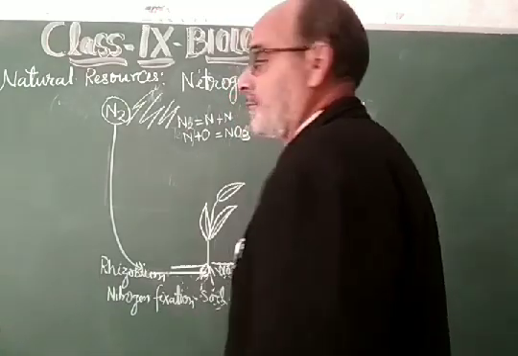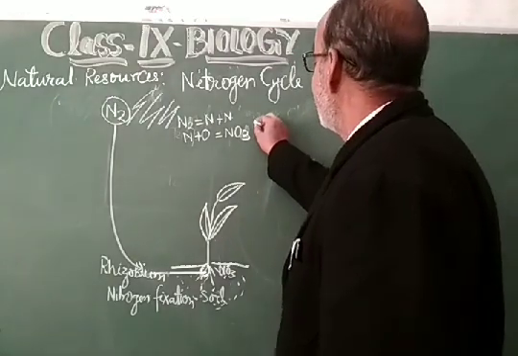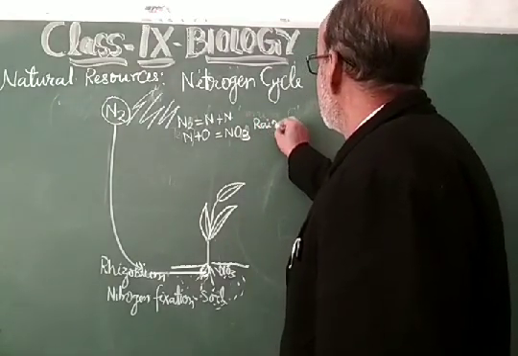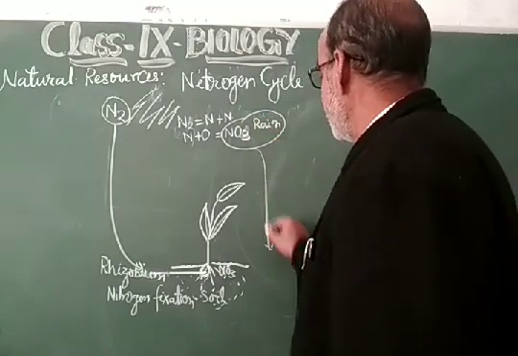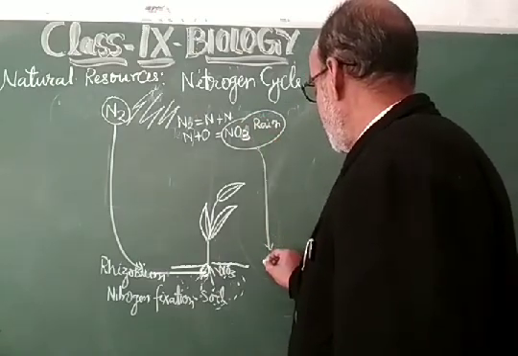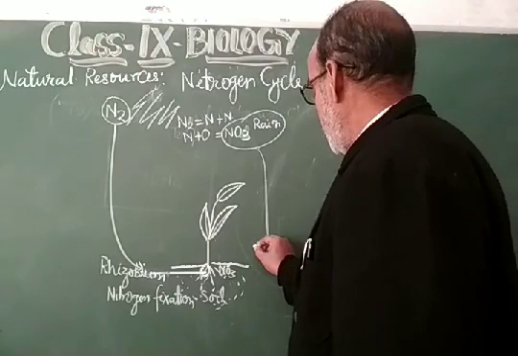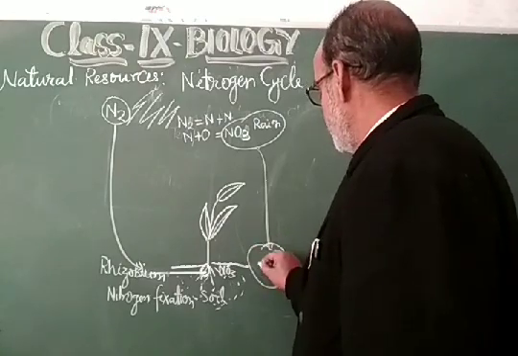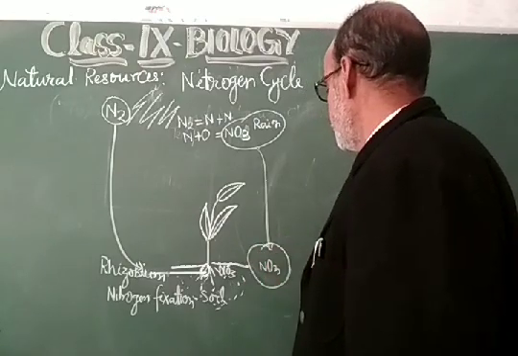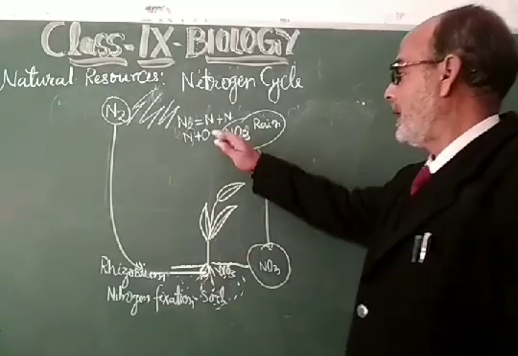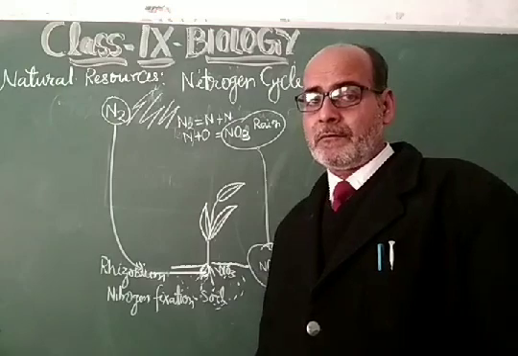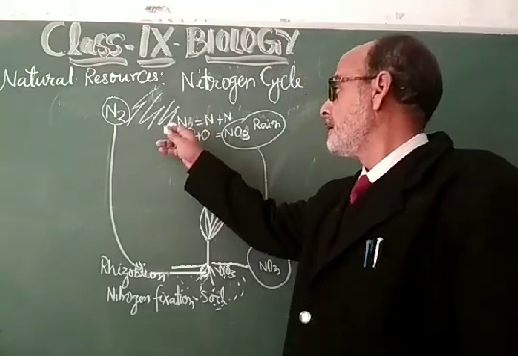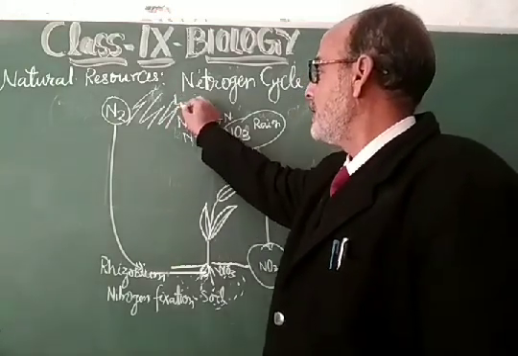Formation of nitrate takes place. My dear student, with the rain, these nitrates come down to the earth and get deposited as nitrate. So this is the atmospheric nitrogen fixation by the help of lightning.